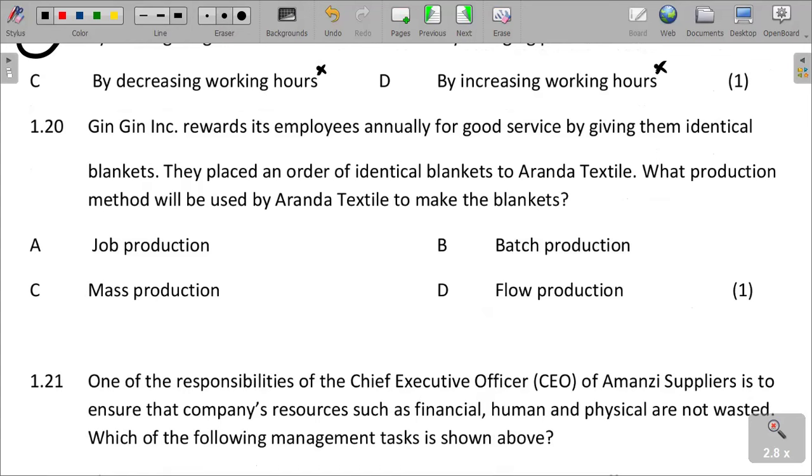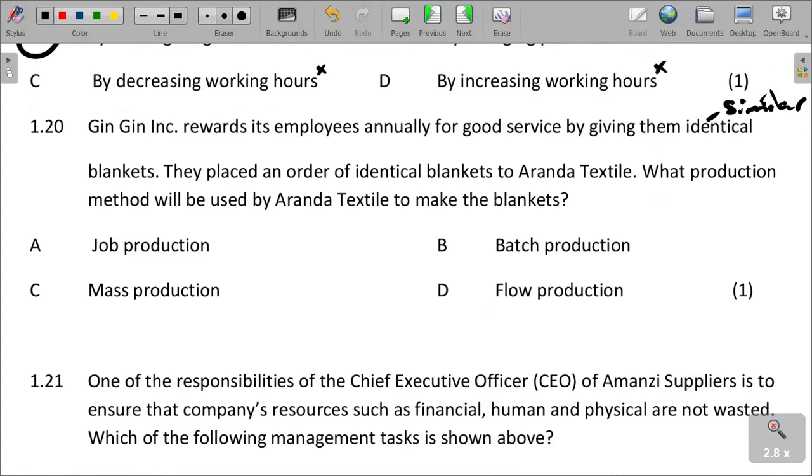Gene rewards its employees annually for good service by giving them identical blankets. They give them similar blankets. They placed an order of identical blankets to Aranda Textile. What production method will be used by Aranda Textile to make these blankets?